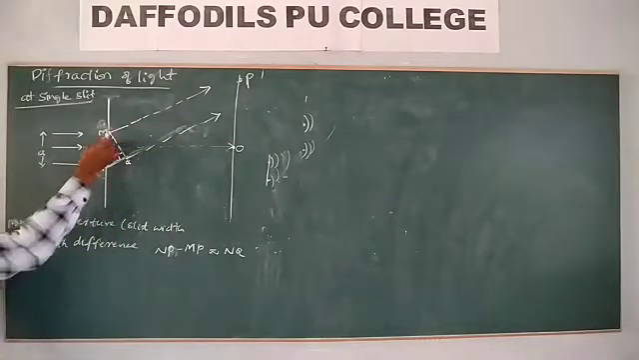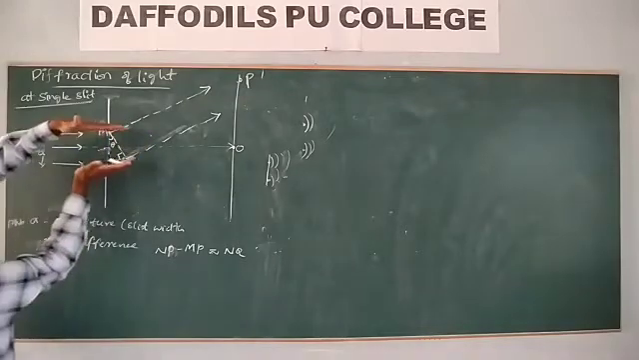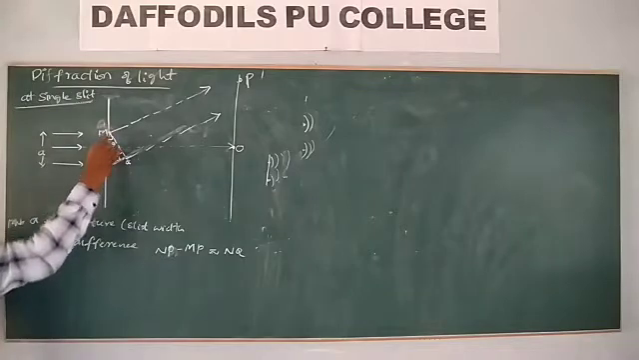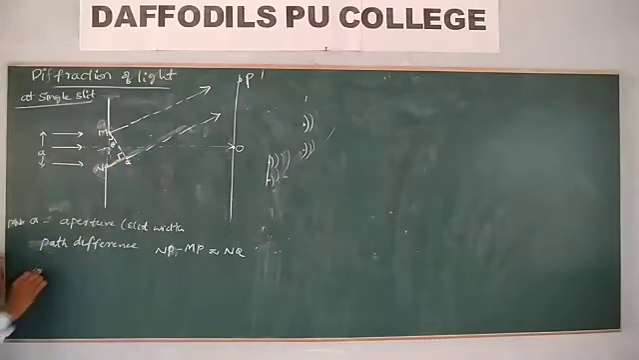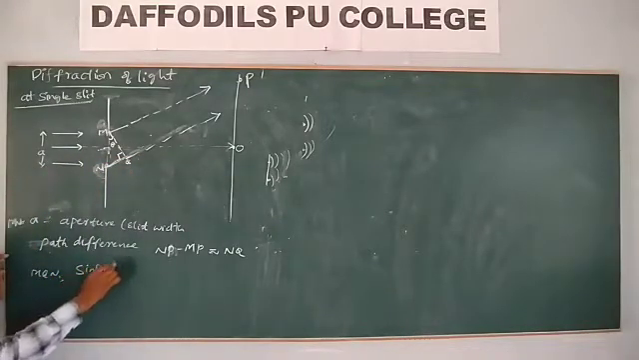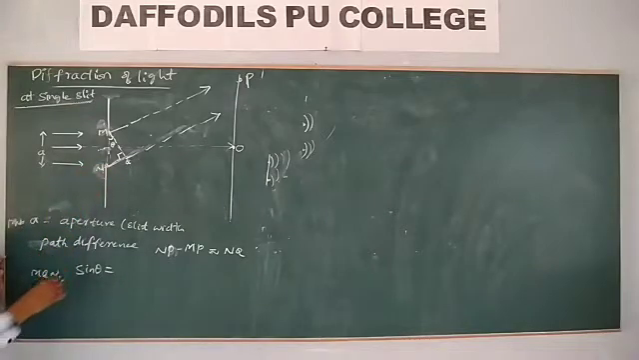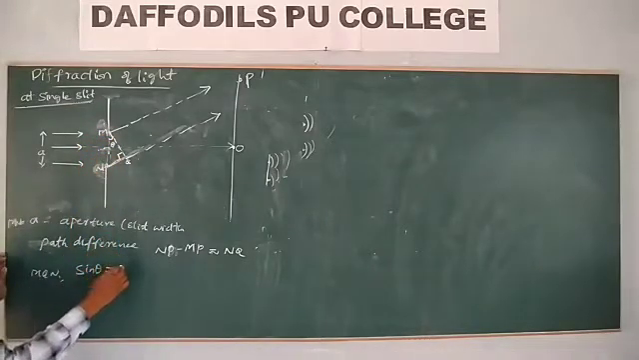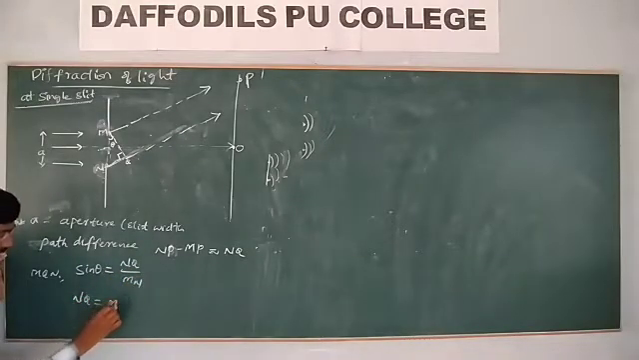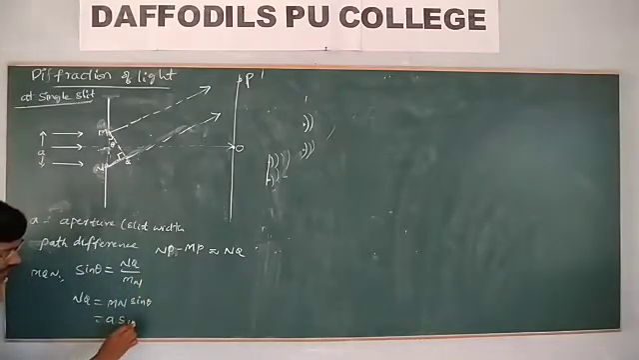So what will be the angle? How much is the beam of light diffracted? Diffraction is the bending of light around the edge. Now from triangle MQN, what do you mean by sin theta? Sin theta is equal to NQ by MN. Then NQ is nothing but MN sin theta, which is equal to a sin theta.